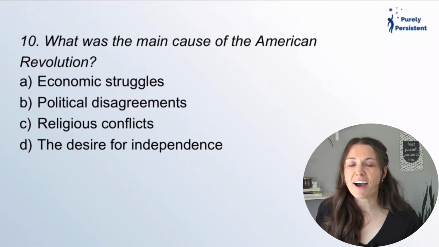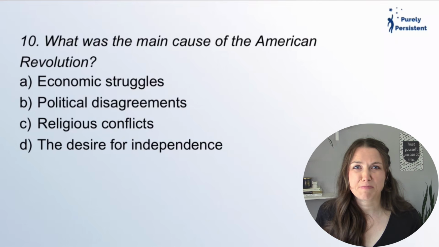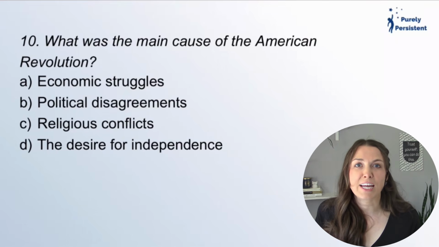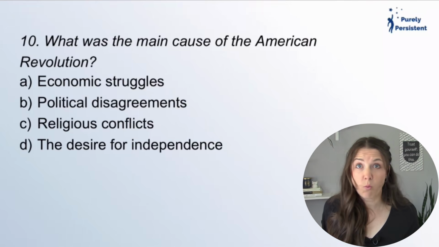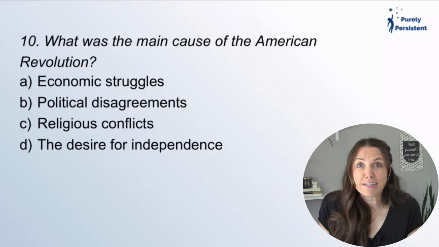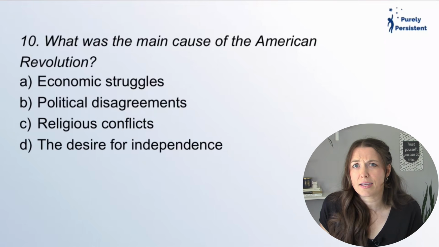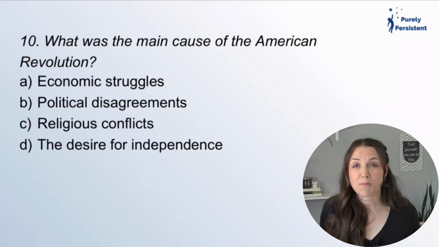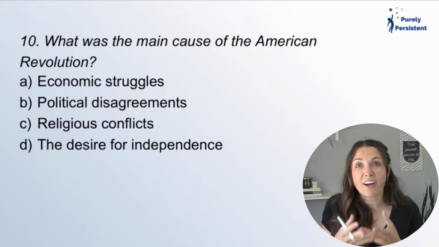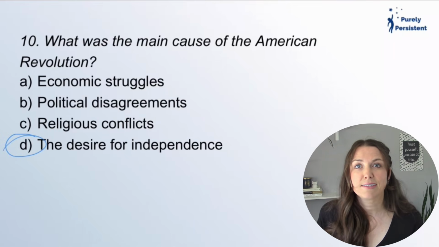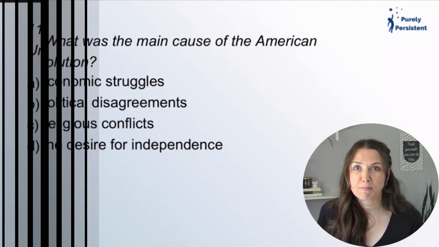And what was the main cause of the American Revolution? Right? So the Revolutionary War that happened back in the 1700s. Why were we trying to separate from England, the United Kingdom? I don't know if it was the United Kingdom at that point, but why were we trying to separate from England? Really, to gain our independence, right? So we are an independent country. We're not dependent upon any other countries.